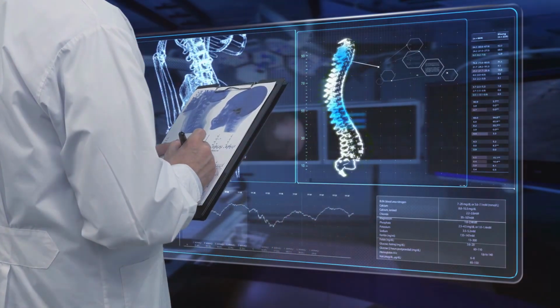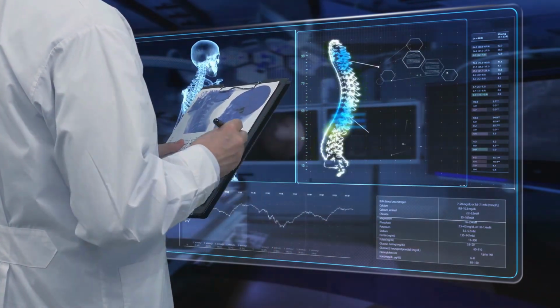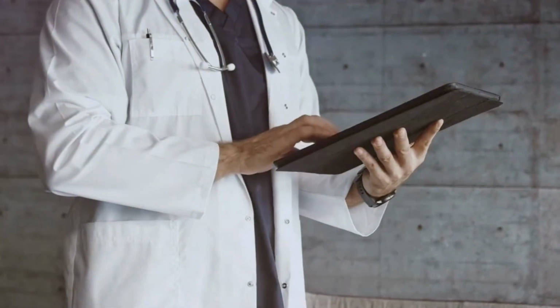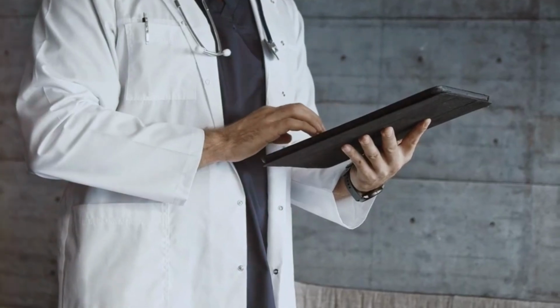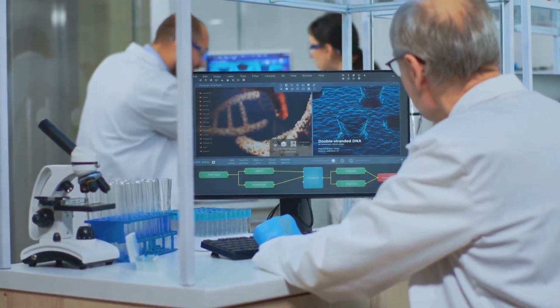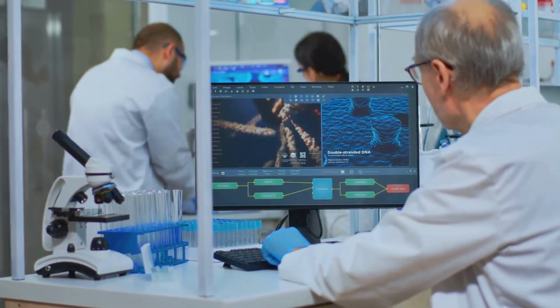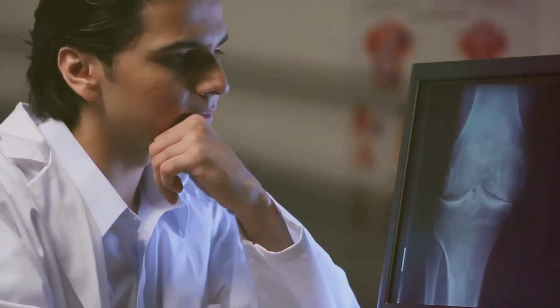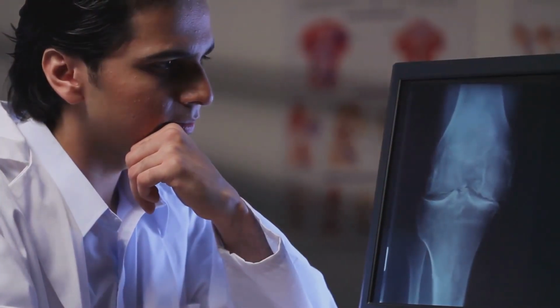Section 4. Applications of machine learning transforming industries. Machine learning is everywhere. It's transforming industries from healthcare to finance and beyond. In healthcare, machine learning is helping doctors diagnose diseases earlier and develop personalized treatments. It's also being used to analyze medical images like X-rays and MRIs to detect abnormalities.